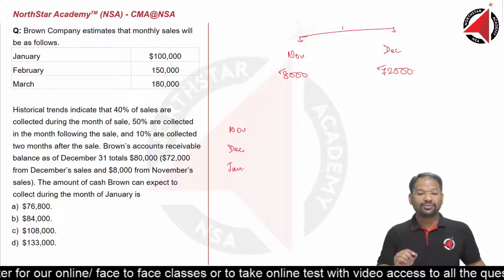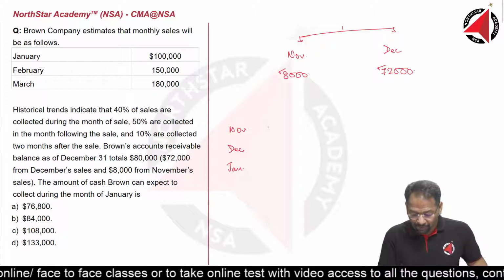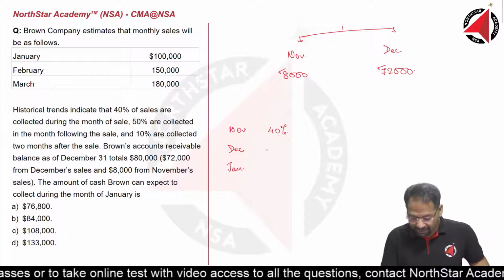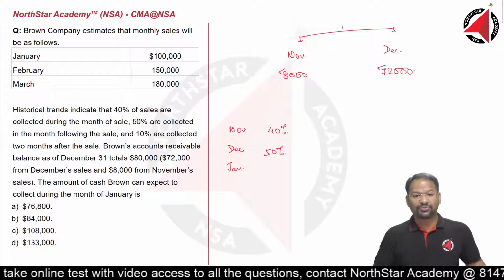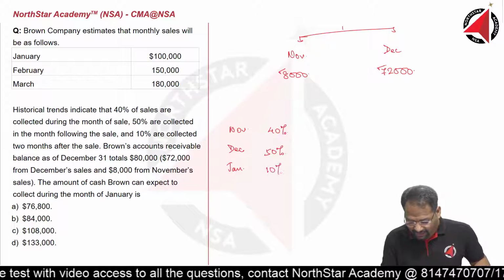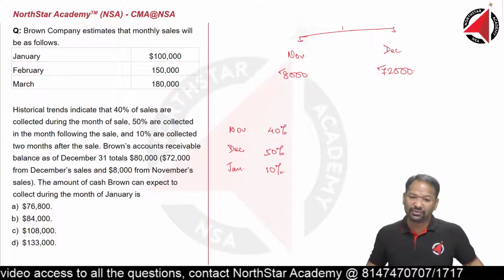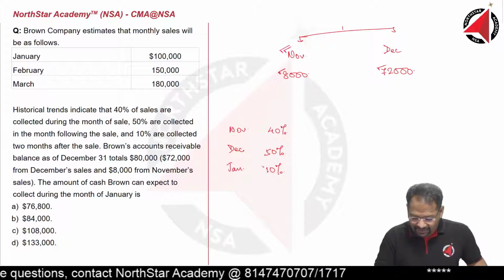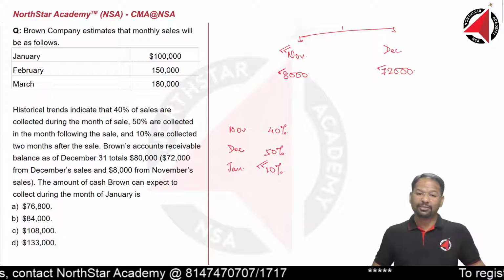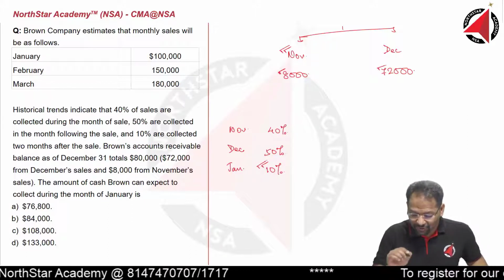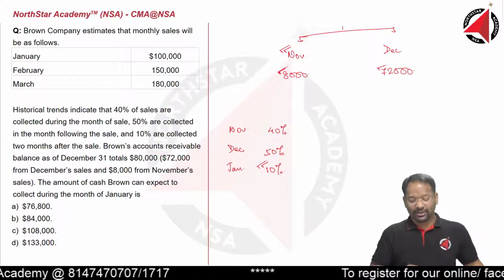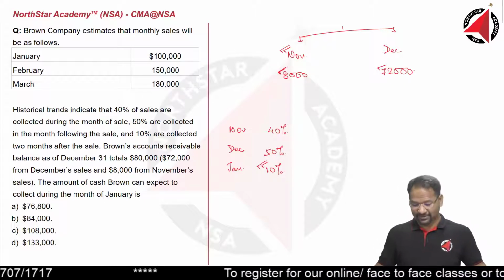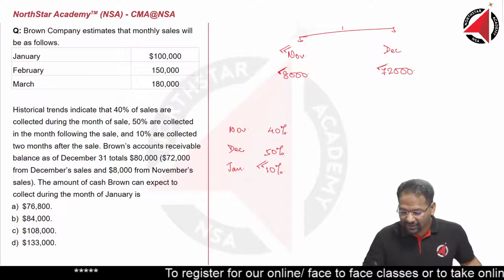For the sales done in November, 40% will be received in November itself, 50% in December, and the balance 10% in January. So this November 8,000 represents the 10% which will be received in January. Can we say the entire 8,000 represents 10% which shall be received in January? Answer is yes.